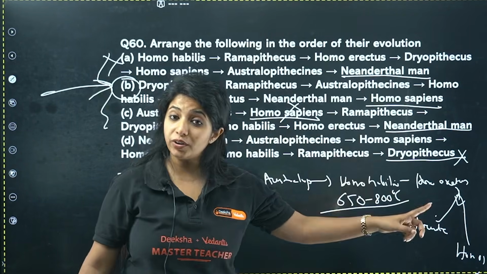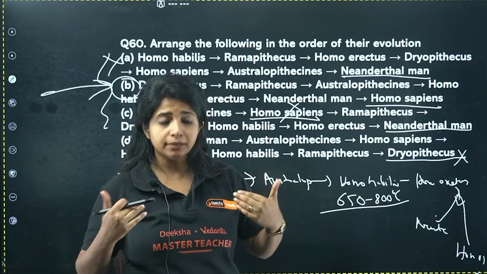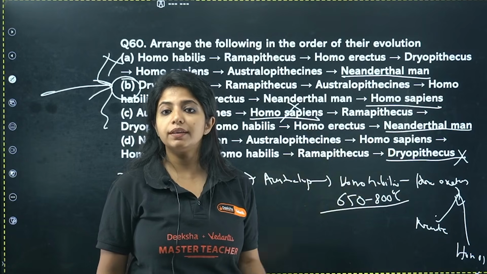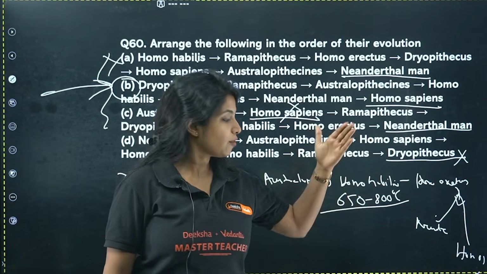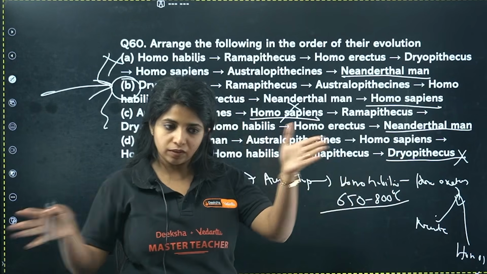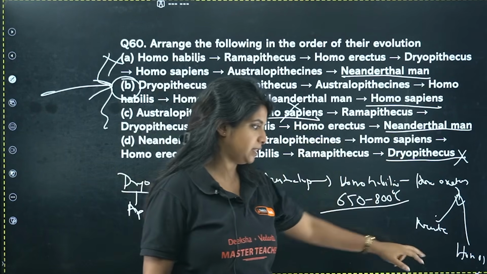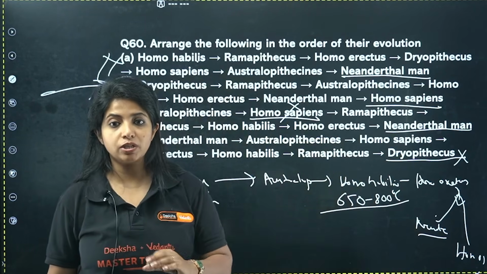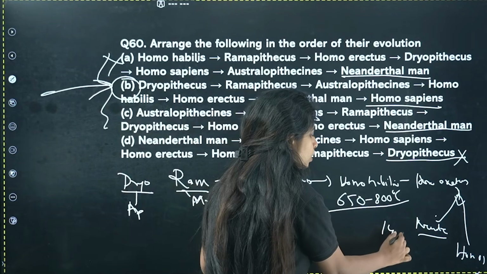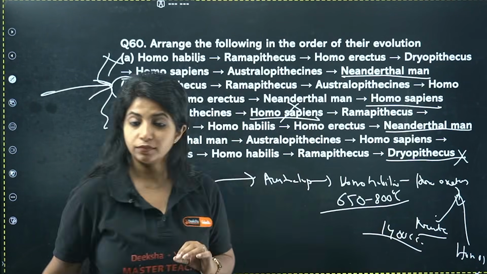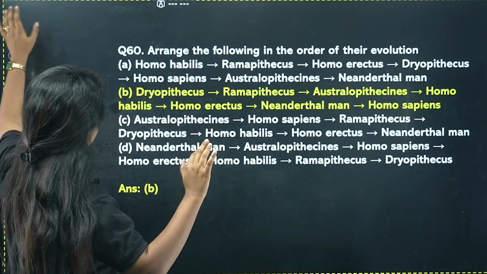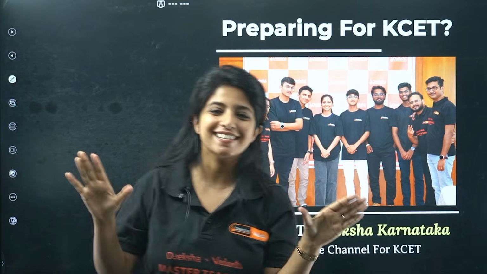From them you got Homo erectus, the ones who could stand erect, and their cranial capacity increased to 900 cc. They started eating meat also. And then from them you got Neanderthal man first, and then Homo sapiens as well. Both of them you got from the same people. But yes, Neanderthal man were the first organisms to bury their dead and cover their body, and their cranial capacity was the highest, 1400 cc. This is the basic information.